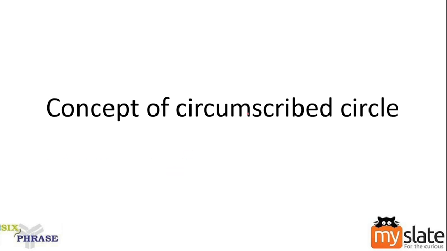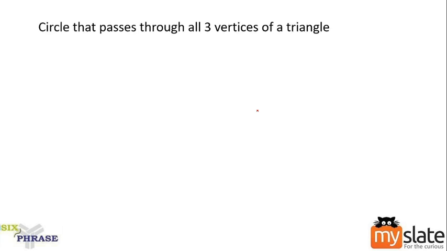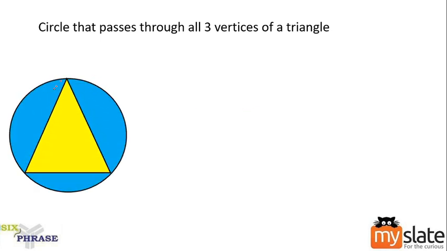Circum, as the name indicates, circumference. So circumscribed circle is nothing but the circle that will pass through all vertices of a triangle. If you have a triangle, the circle will pass through all the vertices.